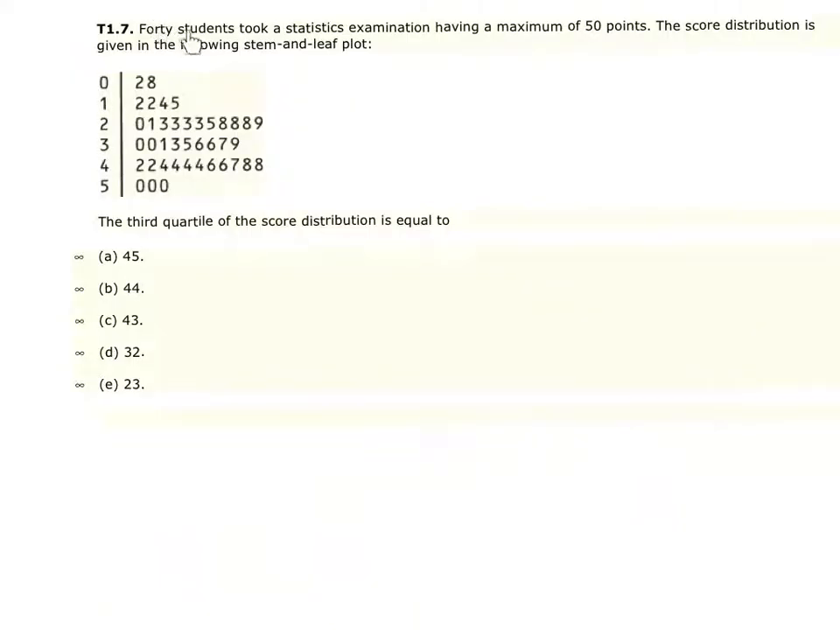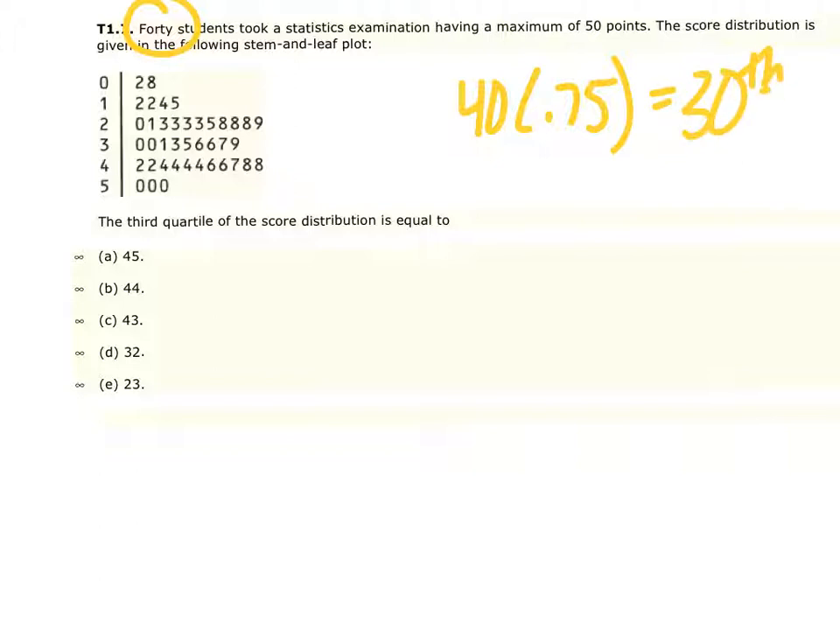Question 7. 40 students took a statistics exam having a maximum of 50 points. The score distribution is given in the following stem and leaf plot. The third quartile of the score distribution is equal to what? Well, here's what we know. There were 40 students, and we want to have the third quartile. The third quartile is the 75th percent. So I'm going to take 40 times 75%. That is going to give me the 30th student.